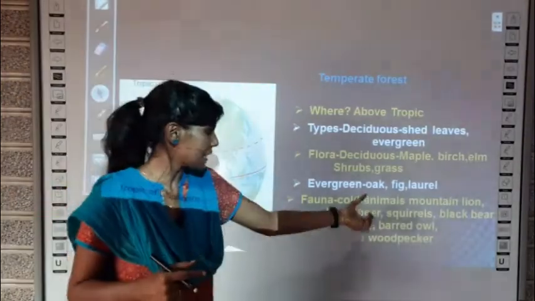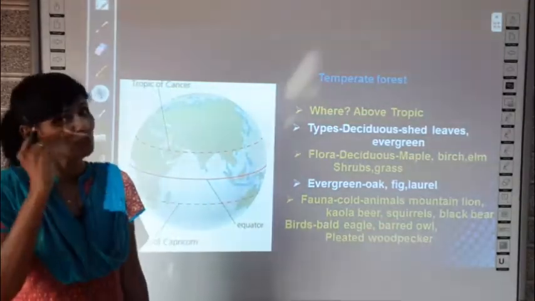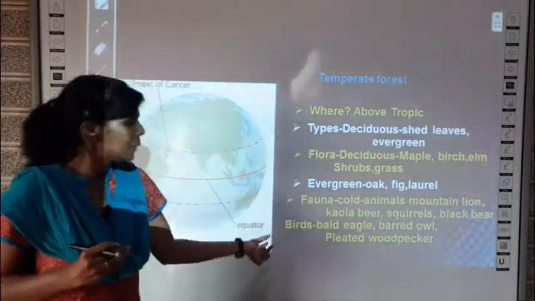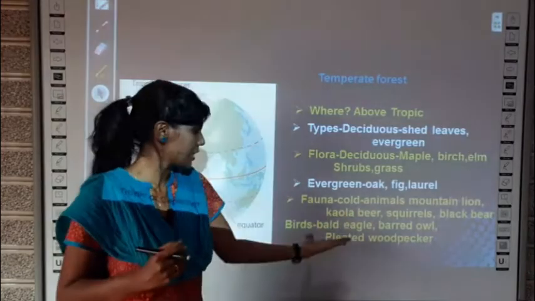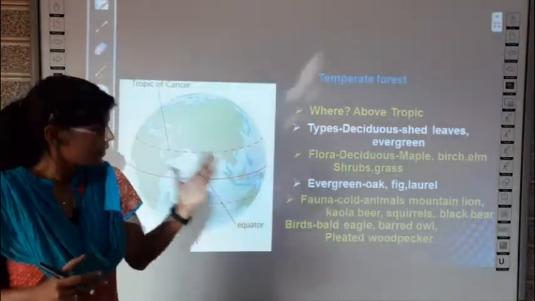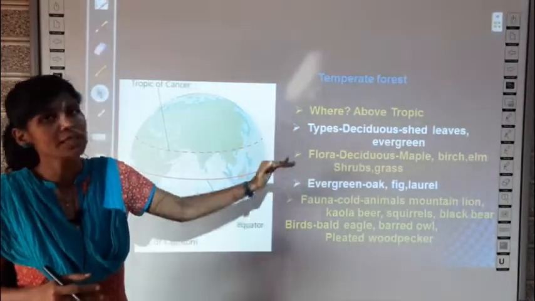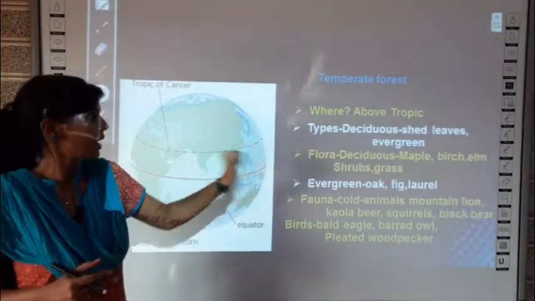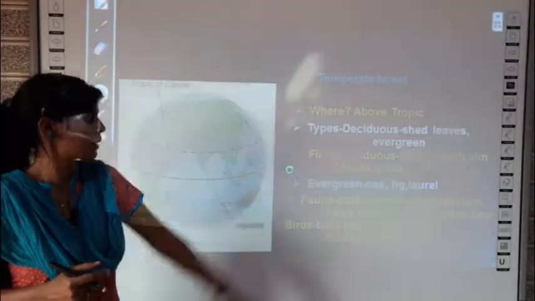What are they? They include animals such as mountain lions, the lion which can live in the mountain region, and koala bear, squirrels, black bear, and birds such as bald eagle, barred owl, pileated woodpecker. These are all just types of woodpeckers or eagles or owls. Nothing interesting in that. So this list of trees and birds and animals also you have to learn. And mainly you should know to differentiate deciduous trees from evergreen trees. So this is about temperate forest.